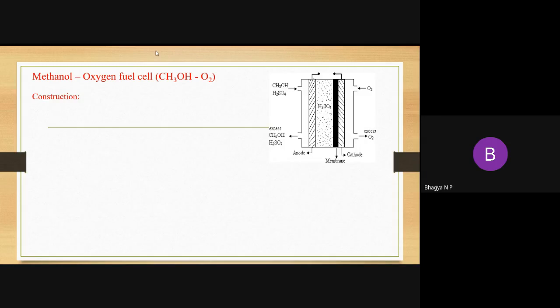In this methanol oxygen fuel cell, methanol is the fuel and oxygen is the oxidant. So methanol is supplied through the anode and oxygen is supplied through the cathode. That is the supply of fuels into this fuel cell.